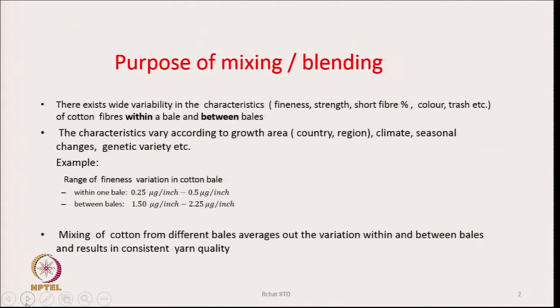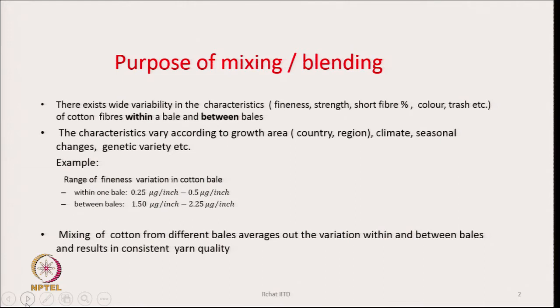Now, if this variation is there, what we can expect is that the yarn that we produce out of this will also vary in its properties, which is unwanted. What we need is to produce a yarn whose properties are consistent along the entire length of the yarn that we produce.